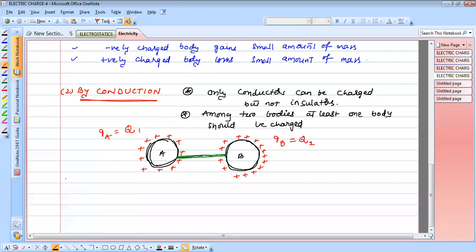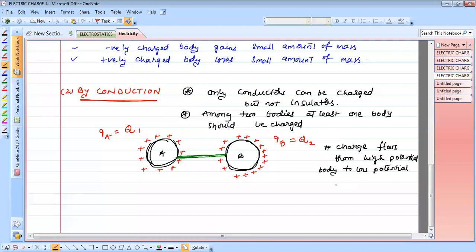Very, very important point in this process: charge flows from high potential body to low potential body.